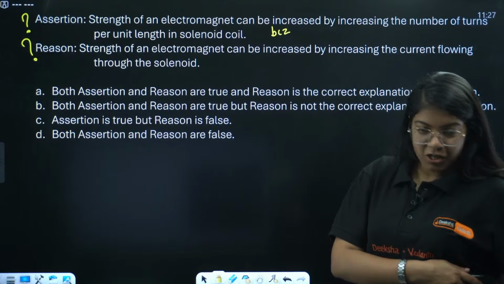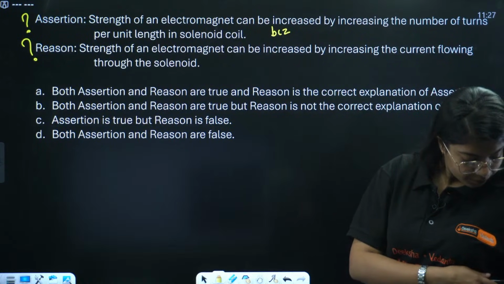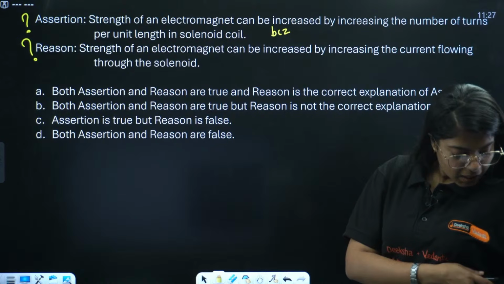Hi, Pratishtha, how are you? Let us see if you guys are correct or not.